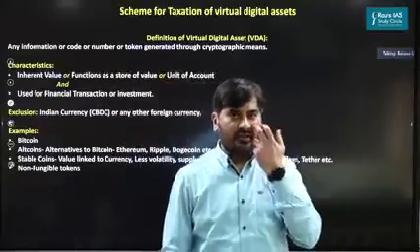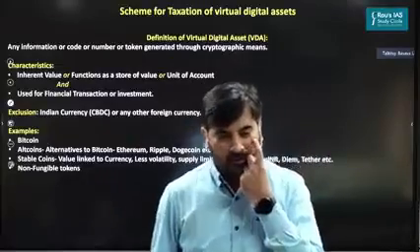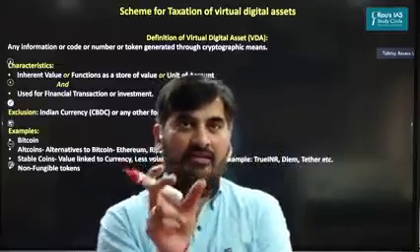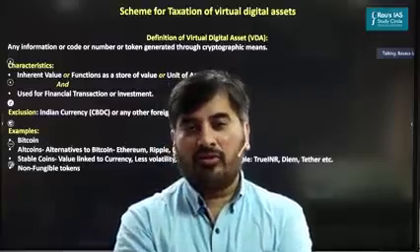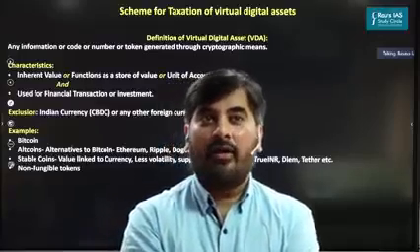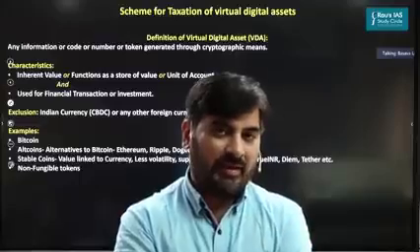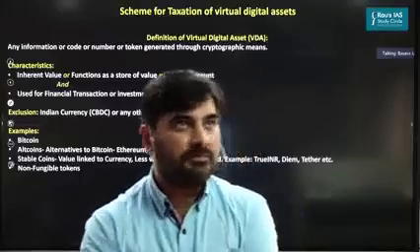Now, this is the most interesting part because I took a lot of time to actually understand the meaning of virtual digital asset as given by the government. If you actually go through the Income Tax Act or the finance bill of this year, the definition which the government has used is very complicated. So let me simplify this for you.